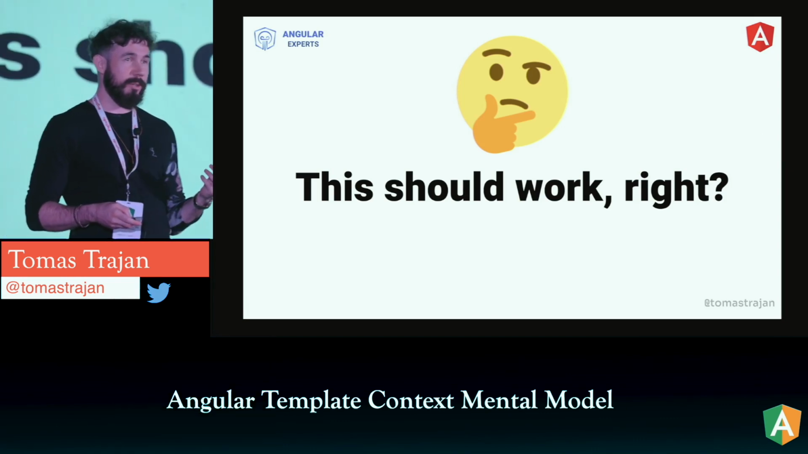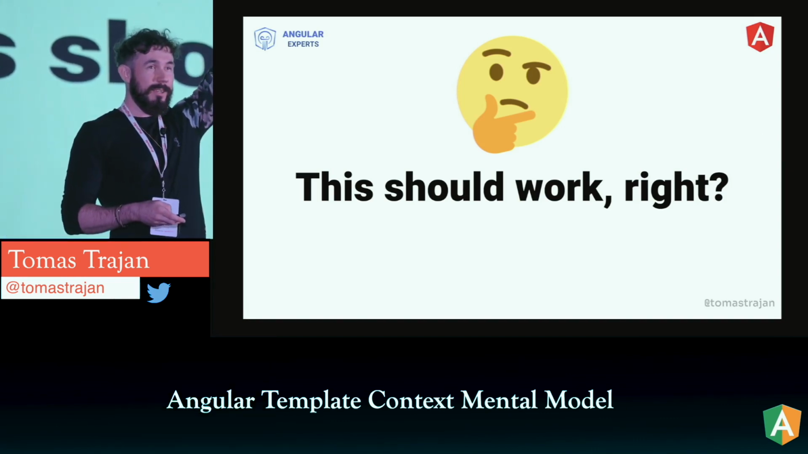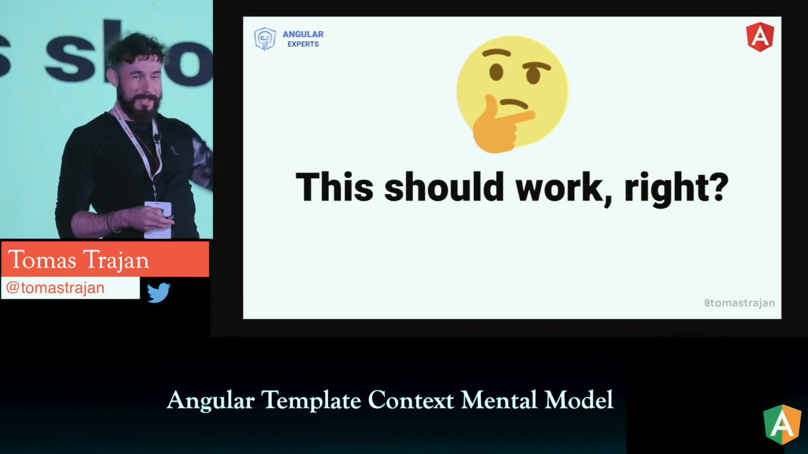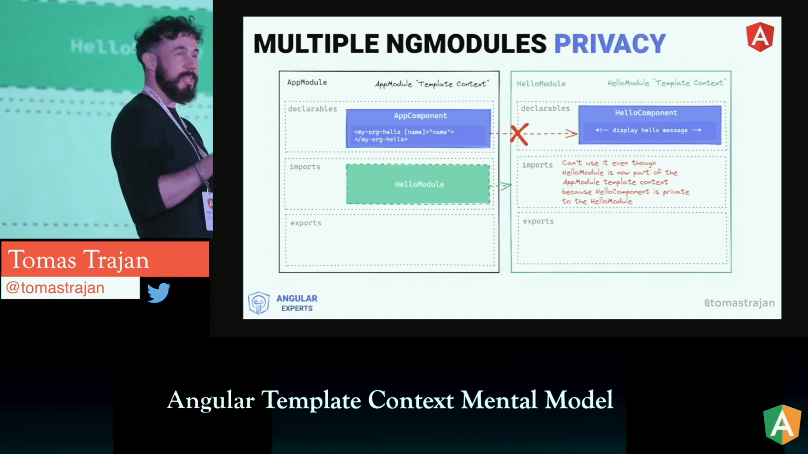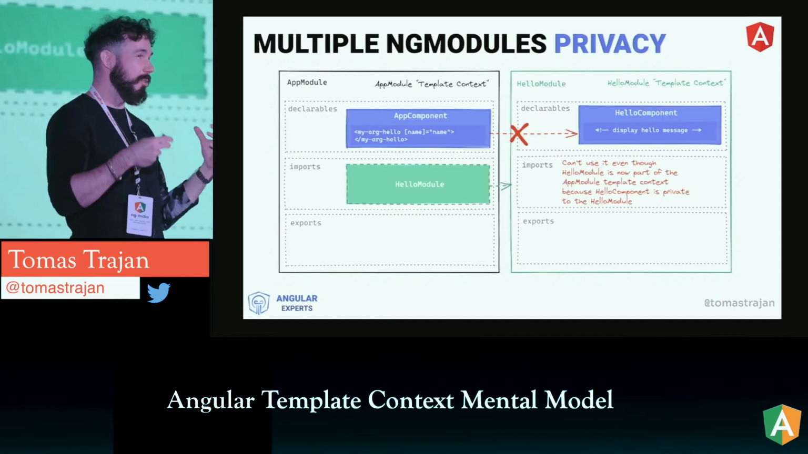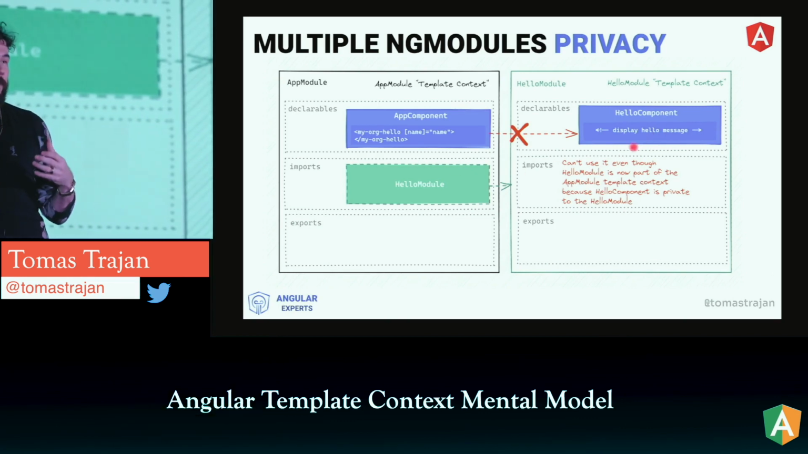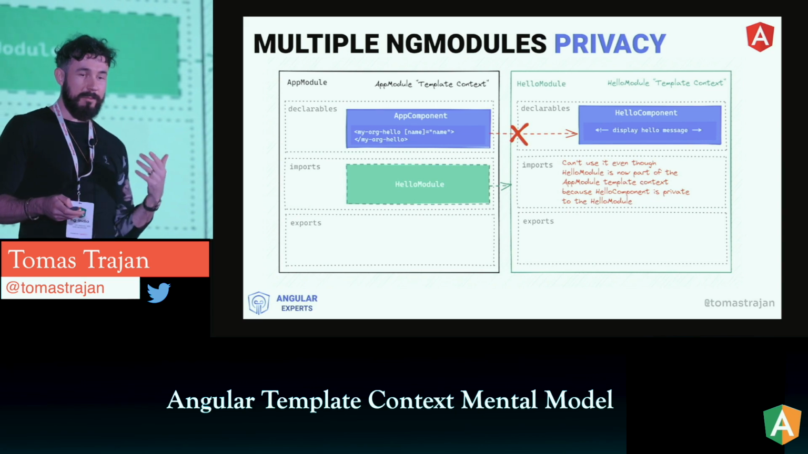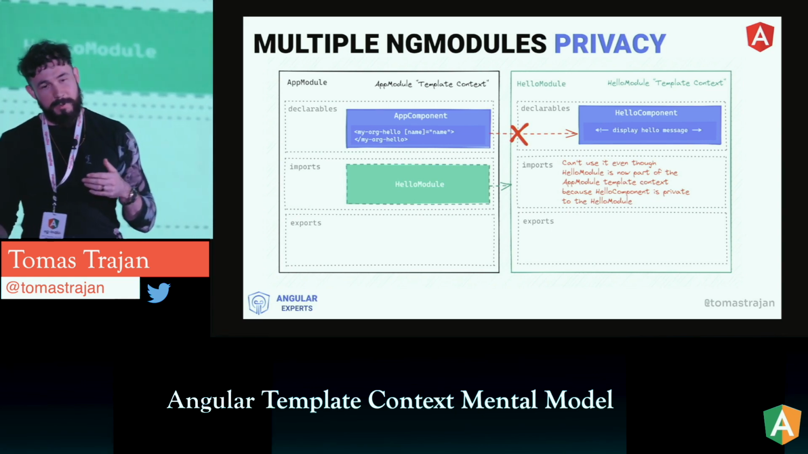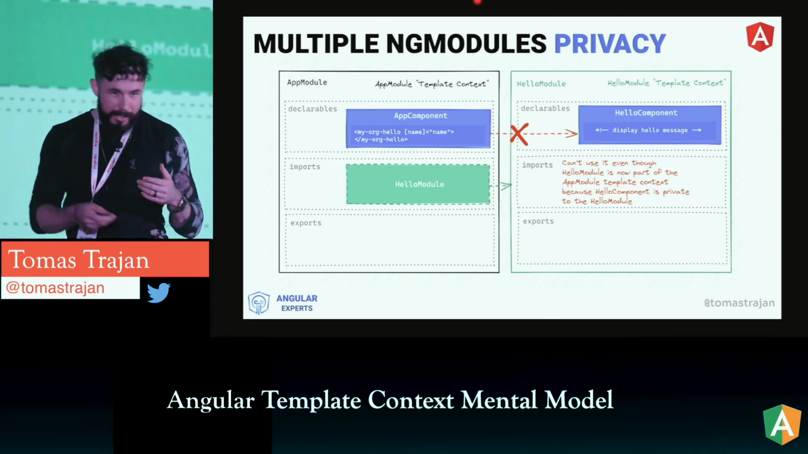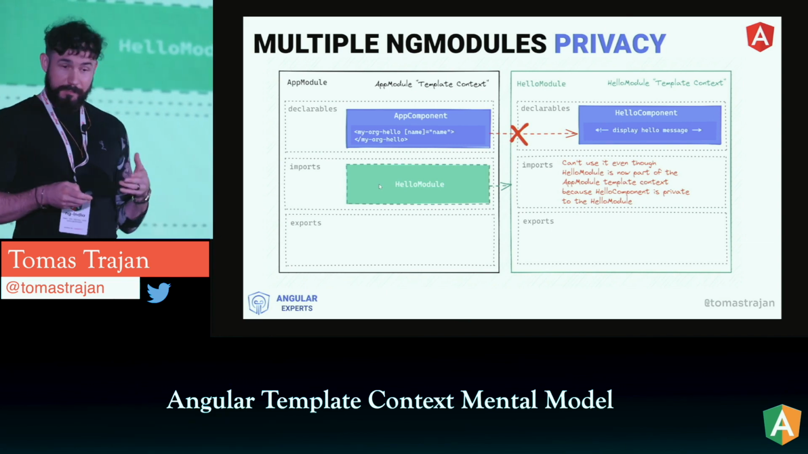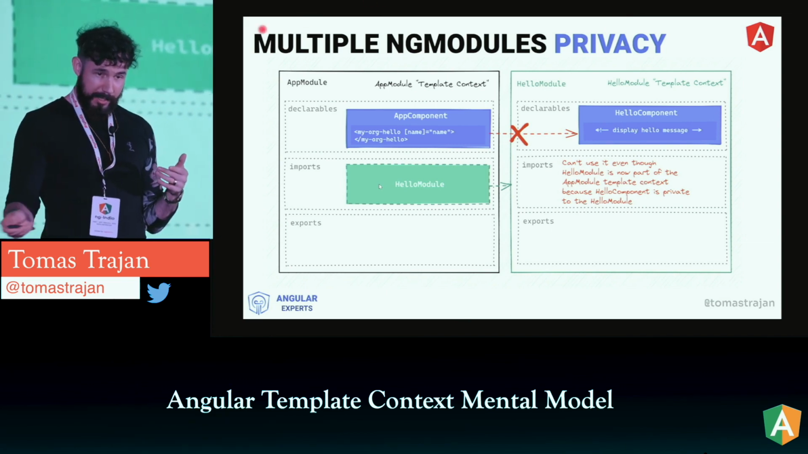So who thinks this is going to work already? Some people. So no, it's not going to work, because even though we connected those two template contexts, the hello component is basically private, because even though it was declared, it was not exported. So even though we are creating this one bigger connected template context, the hello component is basically private.